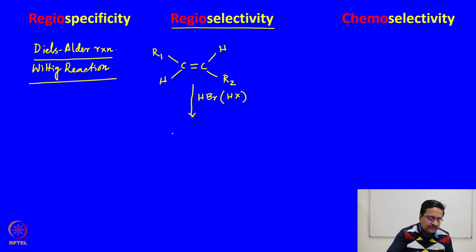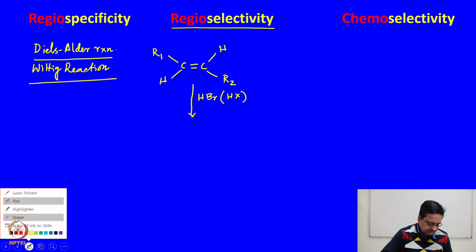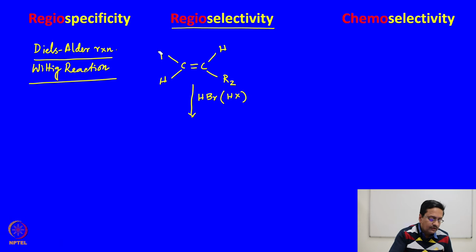Now, what we need is to identify these two groups specifically. So, now when we have this particular molecule, the carbocation that is more stable is this one.